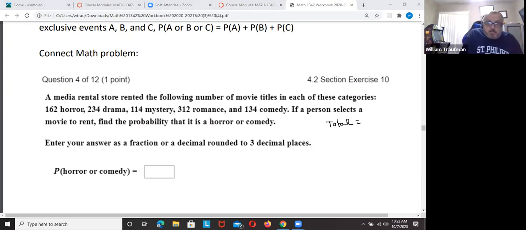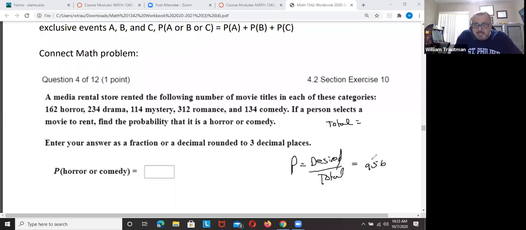Remember, probability is the desired on top divided by the total. So let's add up all these totals. 162 plus 234 plus 114 plus 312 plus 134. 956 is what I got.